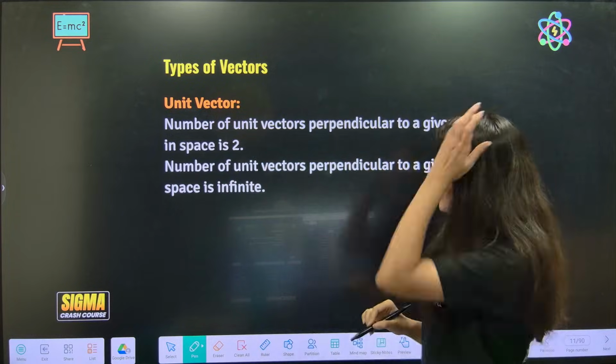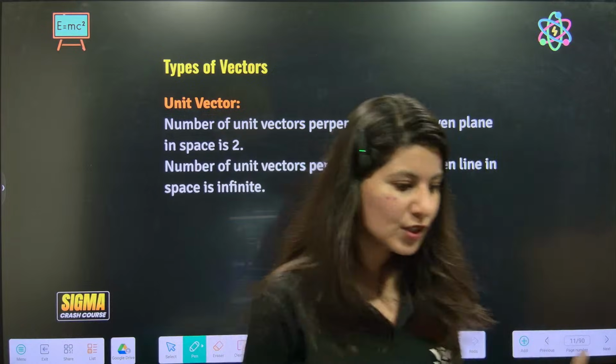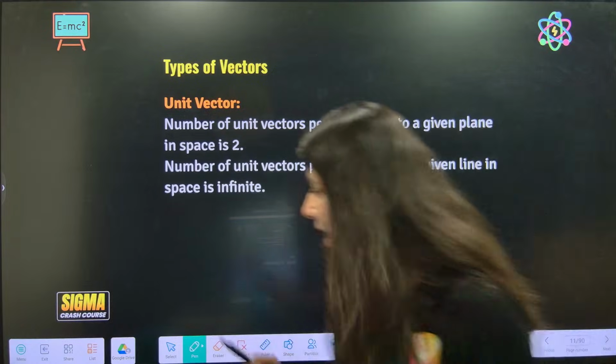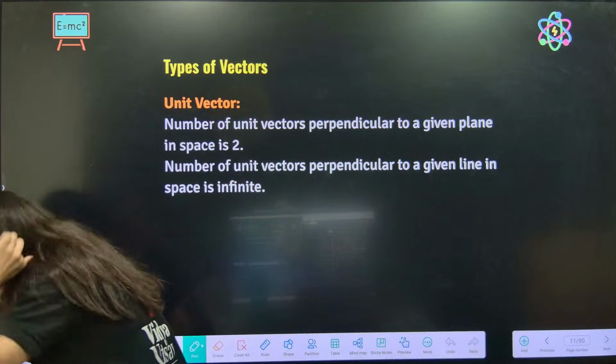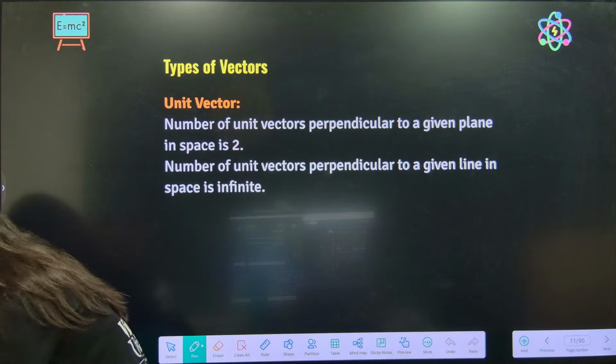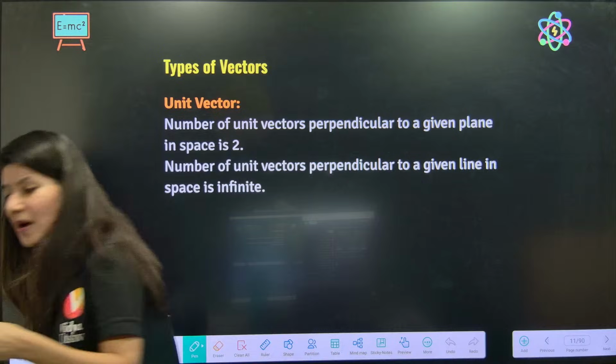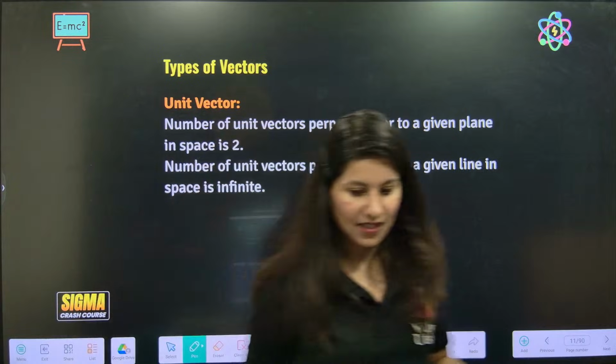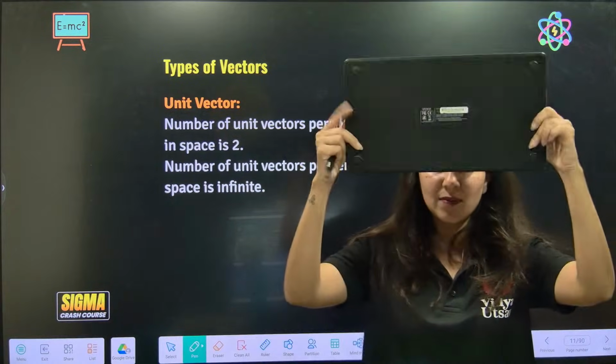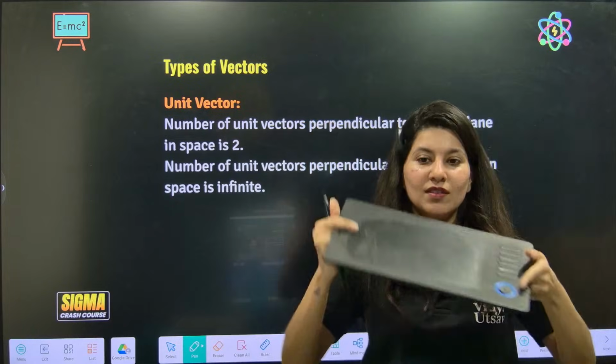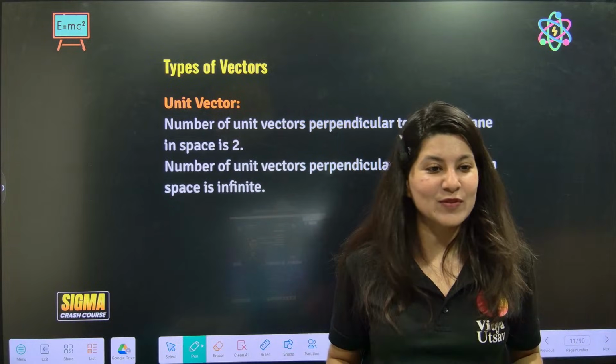Now understand what I am trying to say. Suppose you have, do I have any book with me? Oh no, not a book, but I do have my pen tab. Okay, let's understand with the pen tab. This is my pen tab, right? The condition of the pen tab is very bad, I am so sorry.